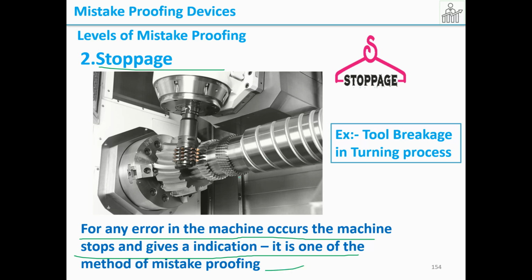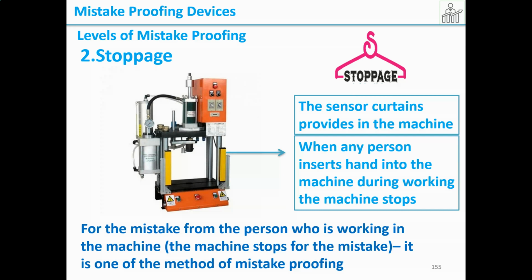Suppose a tool is broken during the production. So what are you going to do? The machine should stop and say the tool is broken. Suppose after the tool breakage the machine is still running, the entire thing will collapse or a major breakdown will happen. Then stoppage. In this example, this is a press machine, and the sensor curtains are there.